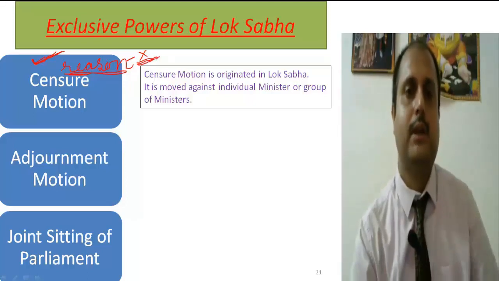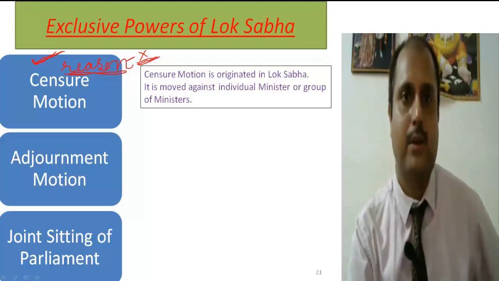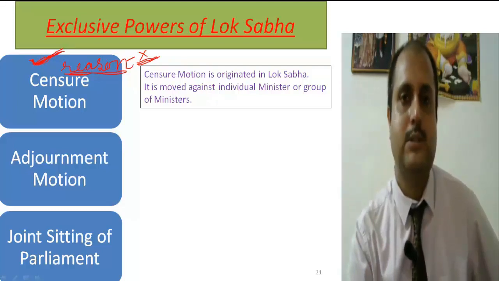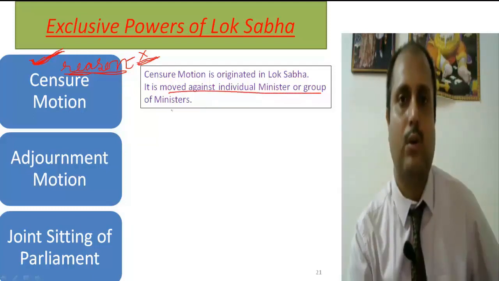Many times in the examination this question appears: the difference between the censor motion and the no confidence motion. So I hope this is clear to everyone. The censor motion is moved against an individual minister or a group of ministers, but the no confidence motion is moved against the entire government.